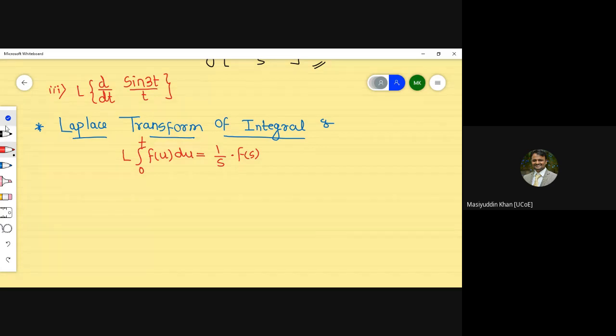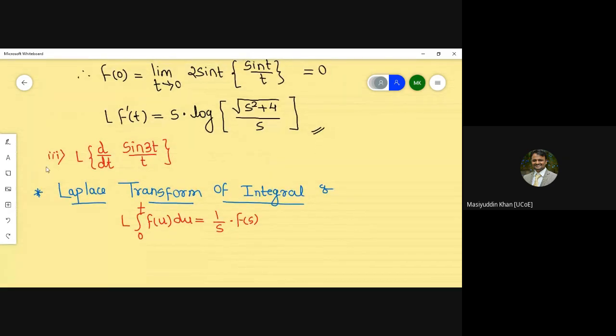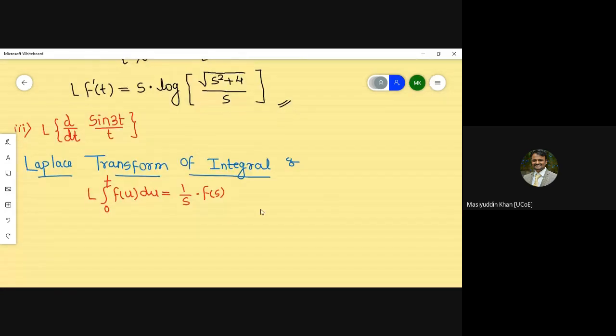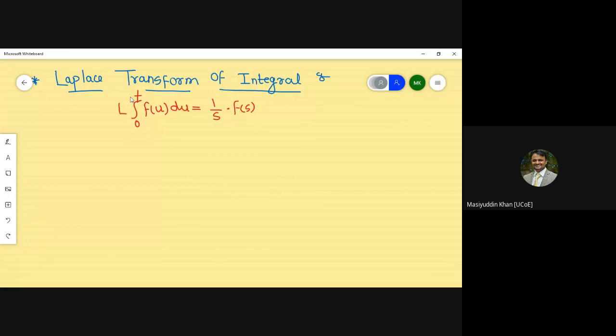If you remember, in Laplace transform of f dash of t, we multiply with s into the Laplace transform of whatever function is given. Here you should remember, whenever the integral 0 to t is there, you have to multiply with 1 by s, or divide by s, whatever the function is given.